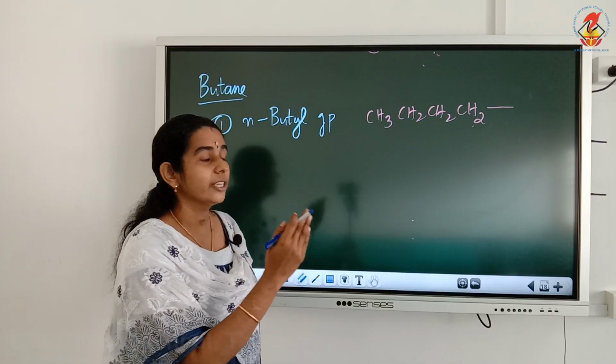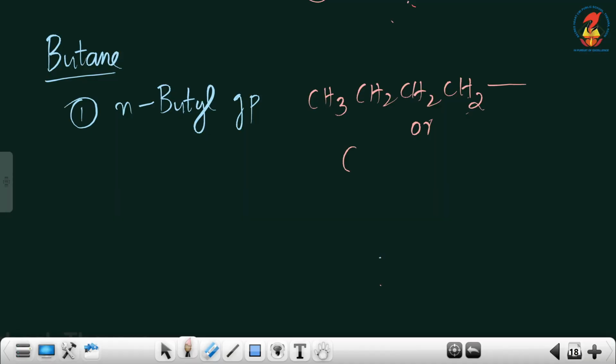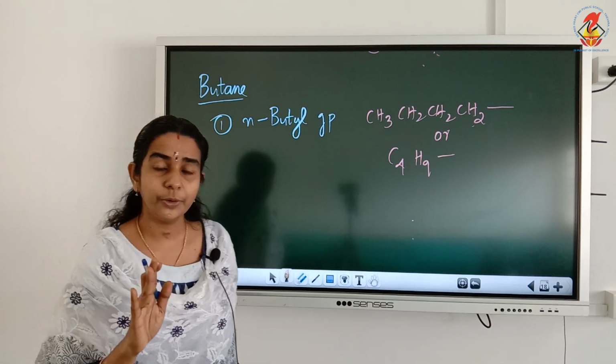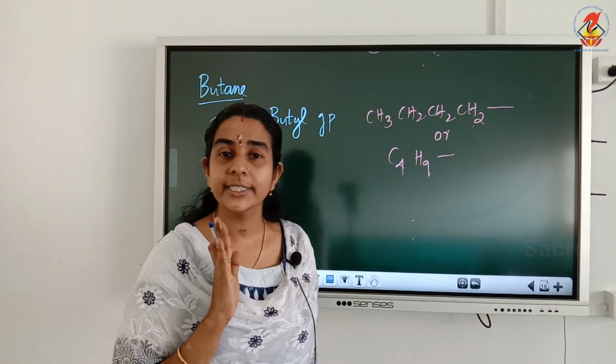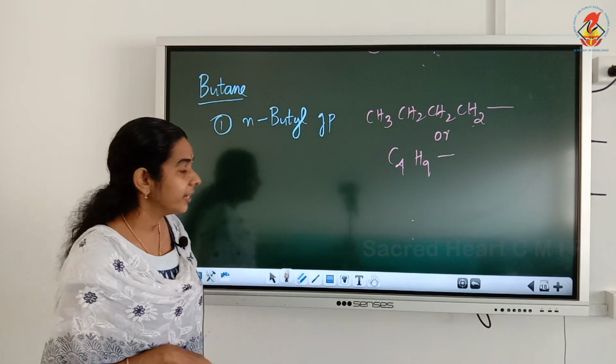CH3, CH2, CH2, CH2 group, or we can write it as C4H (3 plus 2 plus 2 plus 2), C4H9 group. All these groups, when you write in the notebook, keep it inside a box. So the first group is normal butyl group.